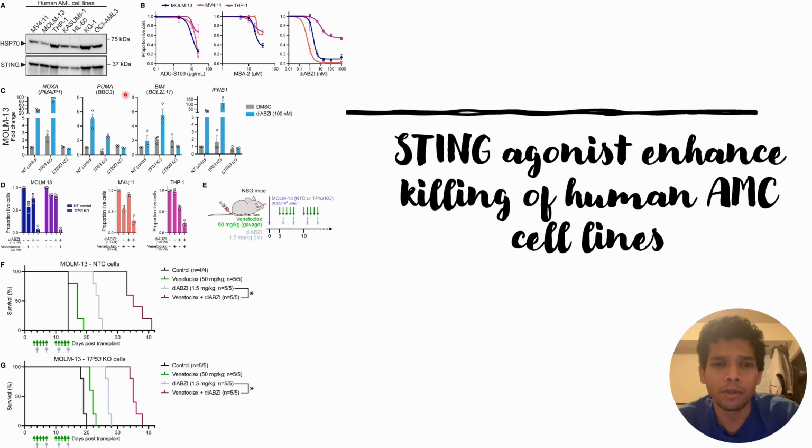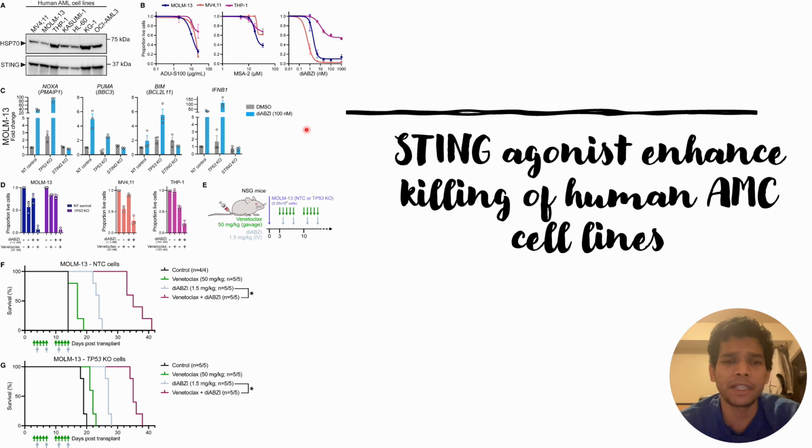In order to validate whether they have the expression of STING proteins or not, they did a Western blot in different panels of these human AML cell lines, and the results are shown in panel A, where we can see that the STING expressions are there in all the AML cell lines that they have tested in this Western blot. Thereafter, they checked the effect of STING alone on these AML cell lines